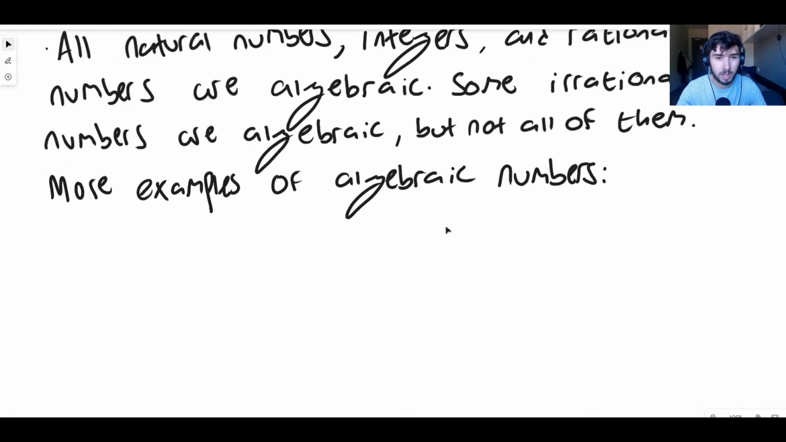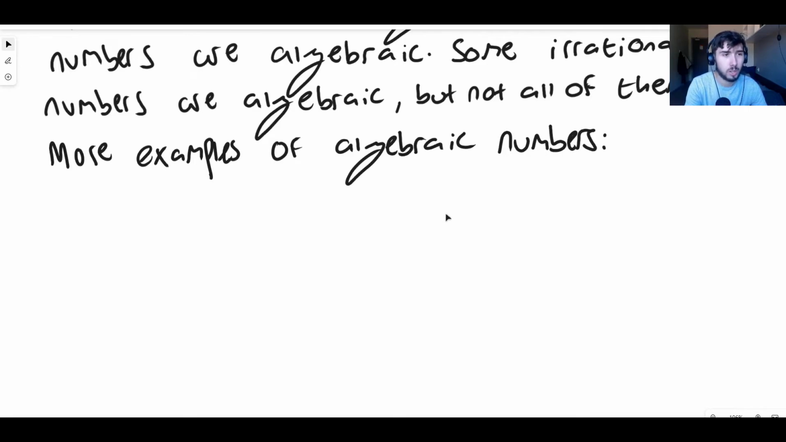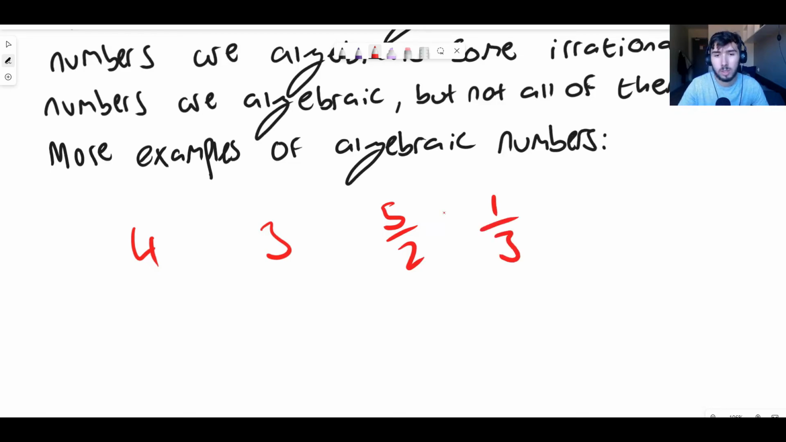Let's look at some algebraic numbers very quickly. An example of an algebraic number: 4. 4 can be the solution to a polynomial equation. Of course it can. 3. 5 over 2. A third. These are all algebraic. The square root of 2. The cube root of 4. These are all algebraic. i, the square root of minus 1.